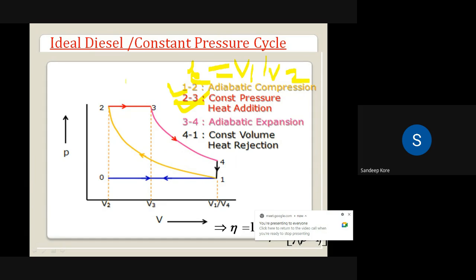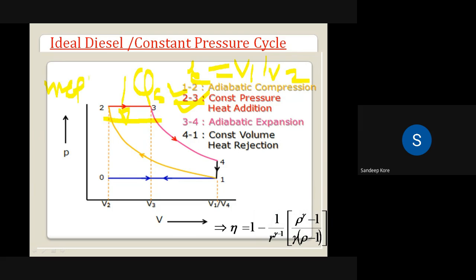Second process, 2 to 3. Constant pressure heat addition Qs. Small movement of piston is required from 2 to 3. Amount of heat addition is given by m Cp into T3 minus T2. Then we are introducing one more parameter, that is rho, which is called the cutoff ratio, which is V3 by V2. Okay. So the governing equation for constant pressure process we can use here. Like for constant pressure process, we can write